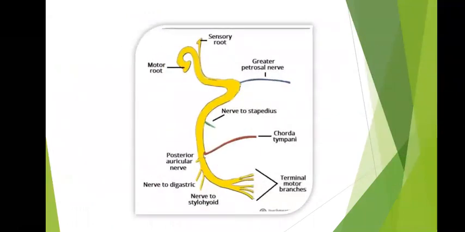In this diagram, we can see the larger motor root and the smaller sensory root. It further gives the greater petrosal nerve, which carries parasympathetic secretomotor fibers. Then there is the nerve to the stapedius, which supplies the stapedius muscle, and the stapedius muscle stabilizes the stapes, preventing hypermovement of the stapes; its paralysis leads to hyperacusis. And the third is the chorda tympani, which carries special sensation from the anterior two-thirds of the tongue via the lingual nerve.